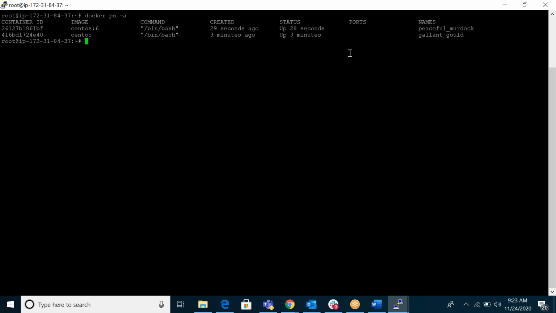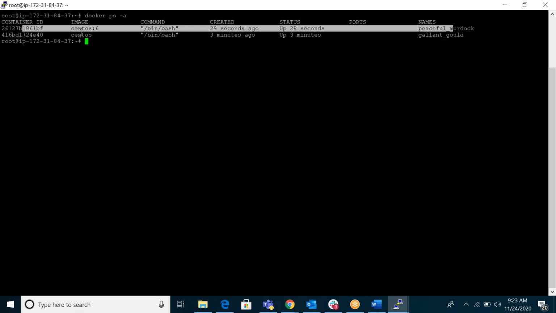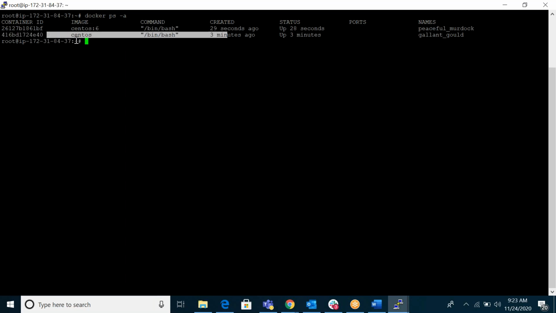Docker ps -a here. You can see this is one container from the CentOS 6 image, and this is one more container from the CentOS latest image. You can see my container names. If you don't give any name, by default it will pick some interesting names randomly. I will explain all these commands, don't worry, I just want to show you. Within seconds we can download and create new containers, nothing but servers.